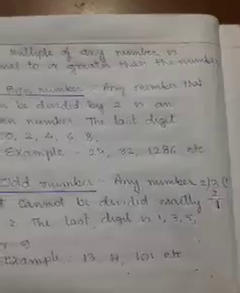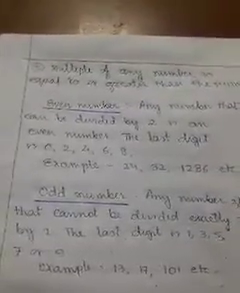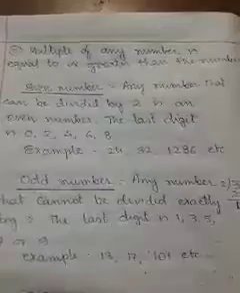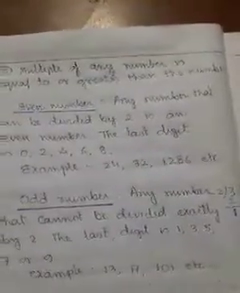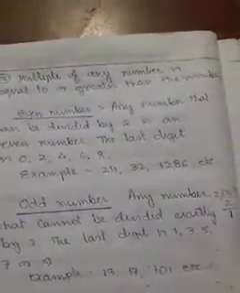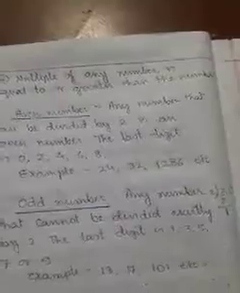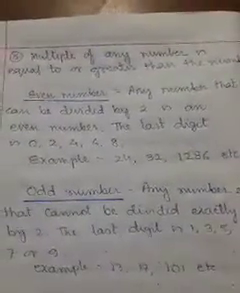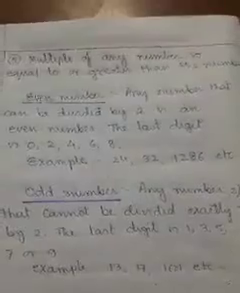Even number. Any number that can be divided by 2 exactly is an even number. Exactly divisible means you take a number, say 4. When you divide 4 by 2, what will you get? You will get remainder 0.